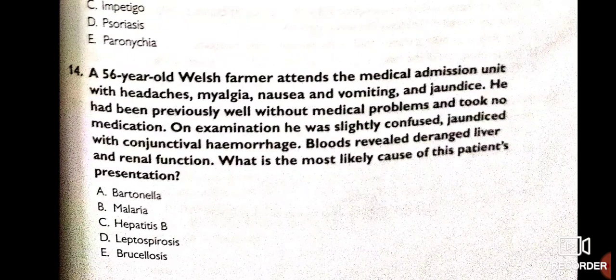A 56-year-old Welsh farmer attends the medical admission unit with headaches, myalgia, nausea, vomiting and jaundice. He was previously well without medical problems and took no medication. On examination, he was slightly confused, jaundiced with conjunctival hemorrhage. Blood revealed deranged liver and renal function. What is the most likely cause of this presentation?